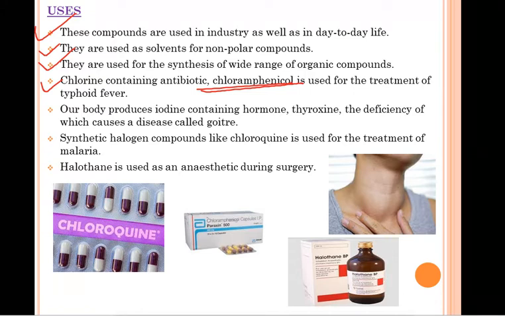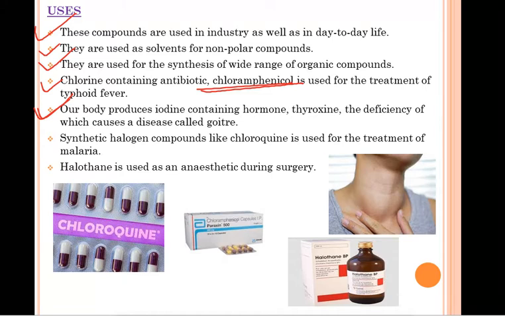आप लोगों ने देखा होगा जब हमें typhoid fever होता है, जो medicines हम लोग लेते हैं, उसकी composition में ये compound लिखा रहता है. आप जब wrapper देखोगे medicine की, उसमें लिखा रहता है chloramphenicol, meaning it is present in that medicine to treat typhoid fever. Next, our body produces the iodine containing hormone thyroxine. Yes, this you all know that one hormone is secreted in our body that is called thyroxine, and it helps to prevent a disease called goiter. But if our body will not secrete that hormone thyroxine, then what will happen?